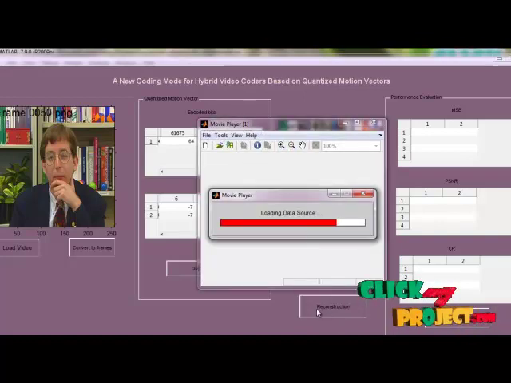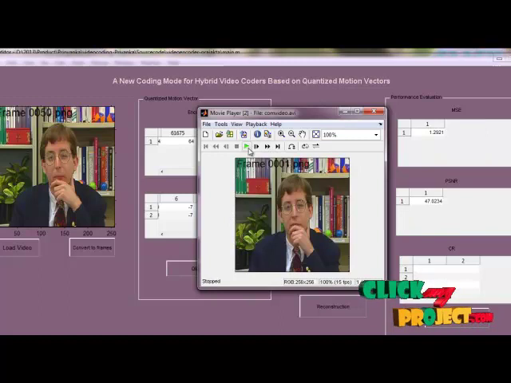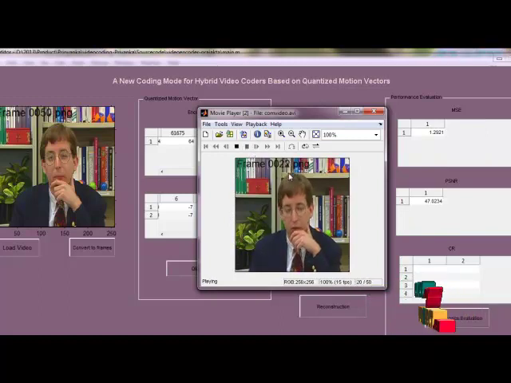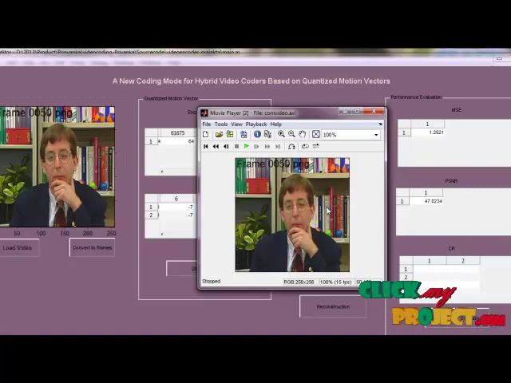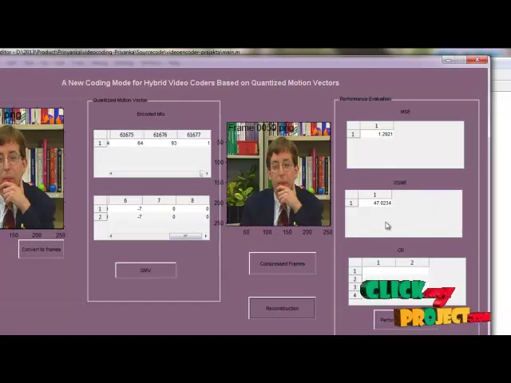Then we will go for the reconstruction. Data is loading here. These are the compressed frames. This is the reconstructed video. It's placed here. There is no difference between the original and the compressed video. Then we will calculate the MSE and PSNR values for the compressed video, and it will calculate the values. Then our algorithm works properly.